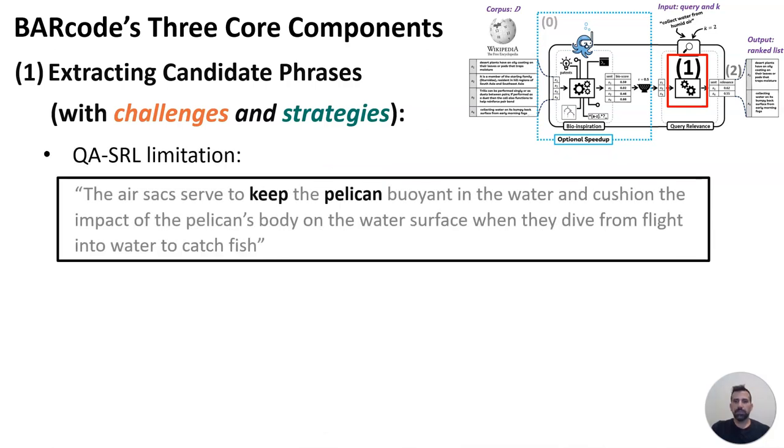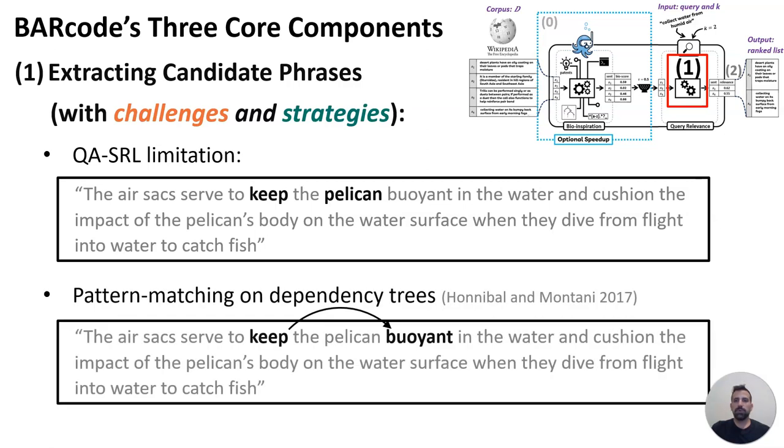QSRL has some limitations, especially with phrases containing auxiliary verbs. To overcome this, we turn to a second technique, dependency parsing. It provides more flexibility, allowing connection between non-adjacent verbs and objects. This enhances our ability to capture a broader range of challenge-related phrases.